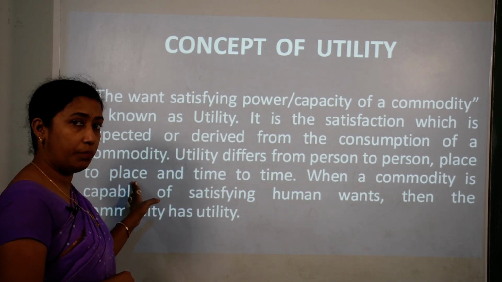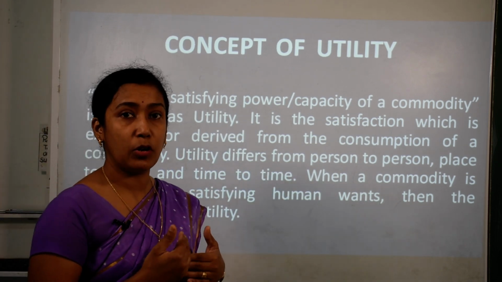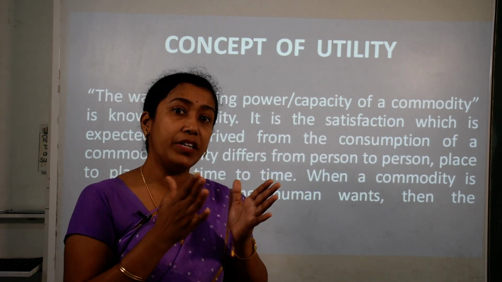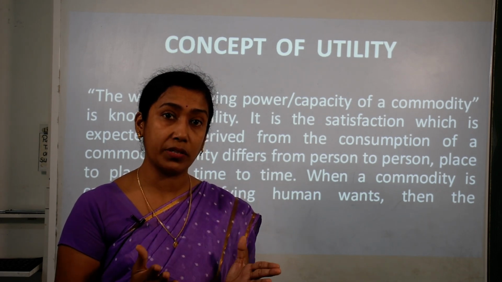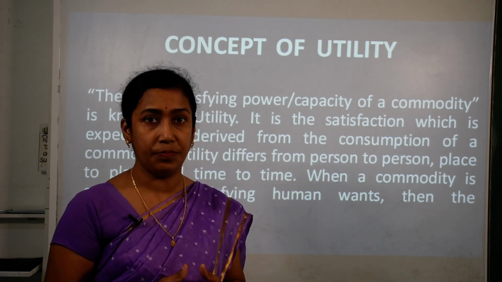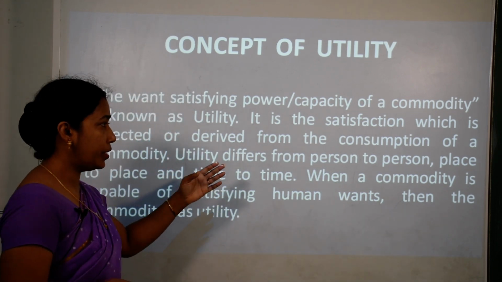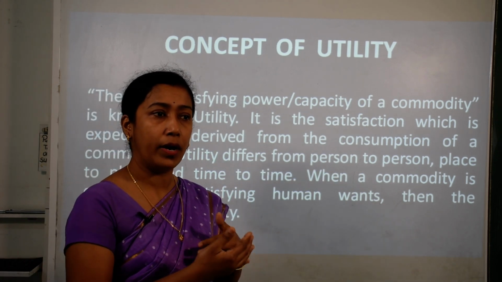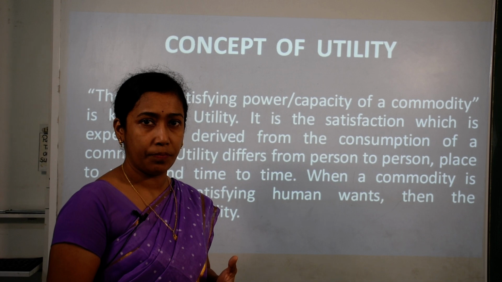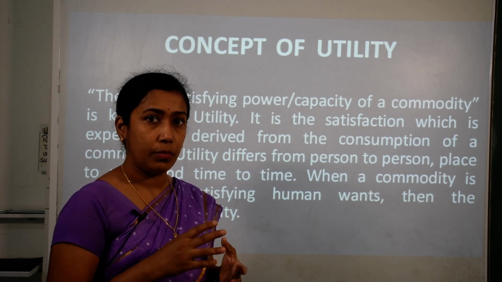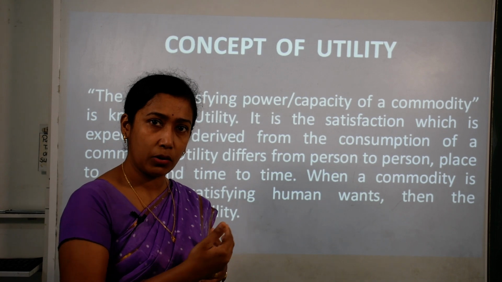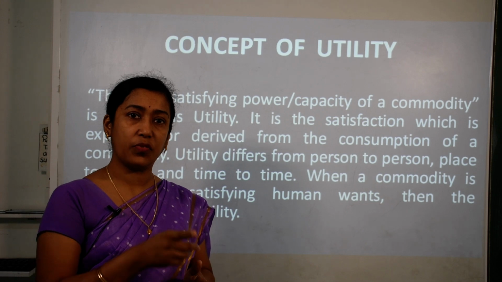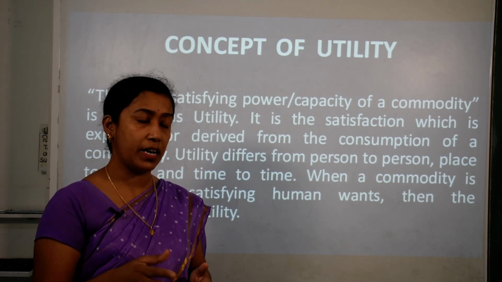It also differs from place to place, that is, people of India and people of America or Australia or any other country. We have different cultures, different demands, different wants, and different products can satisfy us. It is not all the same. So it differs from place to place, and it differs from time to time. Like in the monsoon season, we require more umbrellas, raincoats and so on. So our demand for certain products differs. But when it comes to winter season, our demand for woolen clothes will increase. So the demand for certain products by consumers differs from person to person, place to place, and time to time.